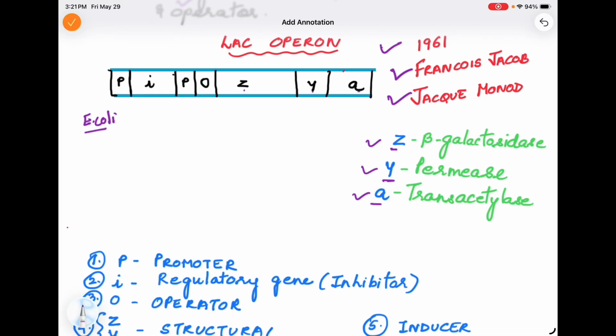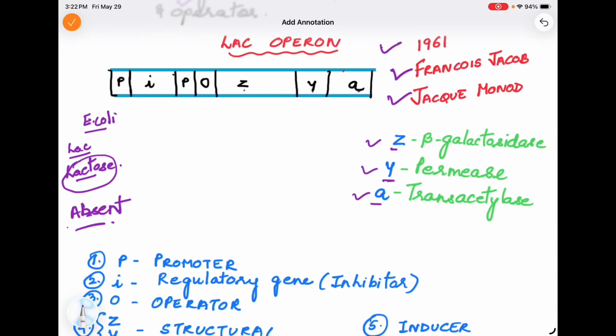and Lac stands for lactose. This I've already mentioned. Now this Lac Operon will function like it will turn on or off based on the presence or the absence of lactose. Let's understand that. Now suppose lactose is absent. So we are considering right now that the lactose is absent.